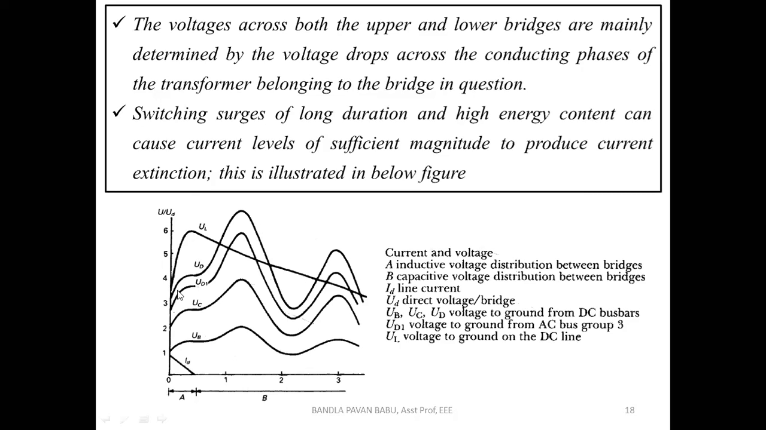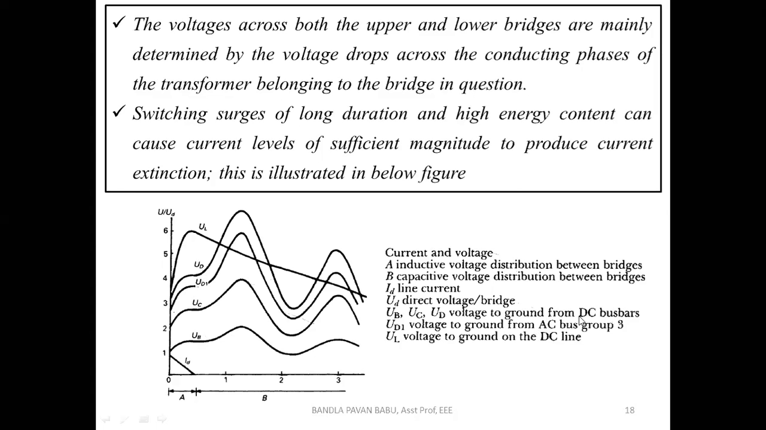Here from this figure we can see that UB, UC, UD are the individual phase voltages. Let us consider that between the two thyristor valves, these voltages appear. These are the oscillations in the line, between the two phases. Next, for the other phase.